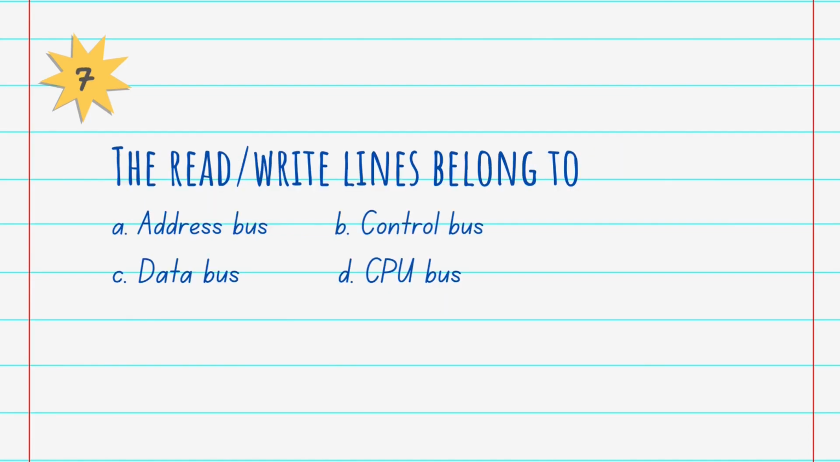Question number 7. The read-write lines belong to A. Address bus, B. Control bus, C. Data bus, D. CPU bus. Answer is B. Control bus. The control bus belongs to read or write operations. Control lines are responsible for memory read-write, input-output read-write, and for transferring the acknowledgement, that is, it indicates the data has been received from the data bus or is placed over the data bus.